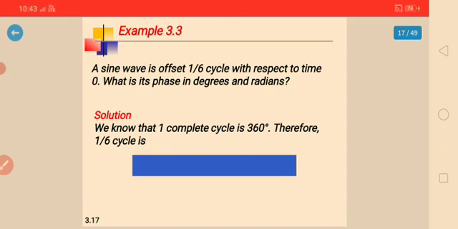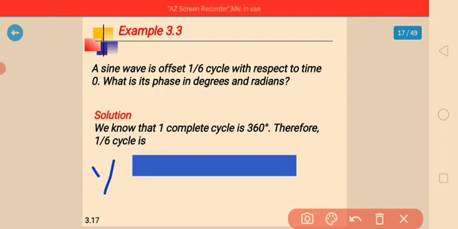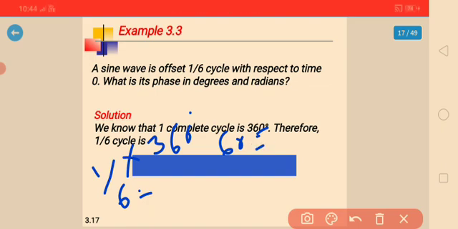The solution: we know that one complete cycle is 360 degrees. Therefore 1/6 cycle is 1 divided by 6 times 360 degrees, which is equal to 60 degrees. In radians, that is 60 times 2 pi divided by 360.